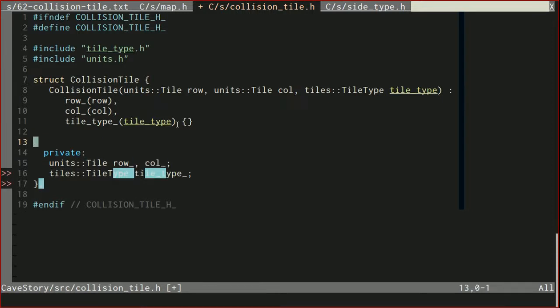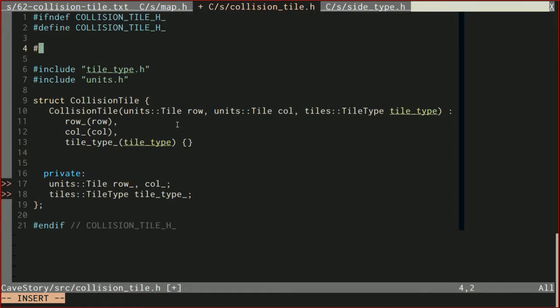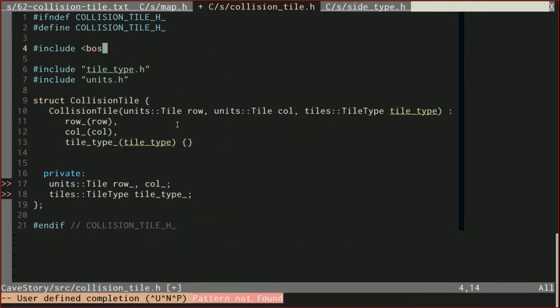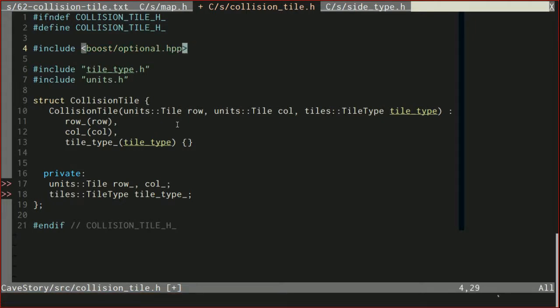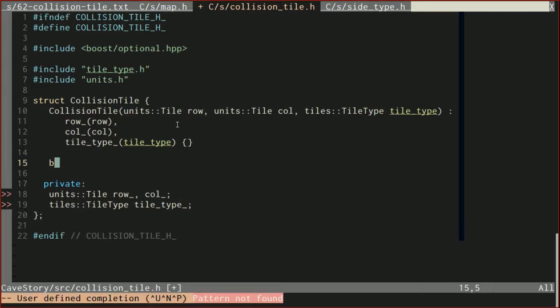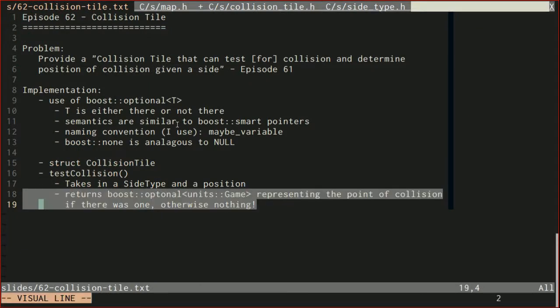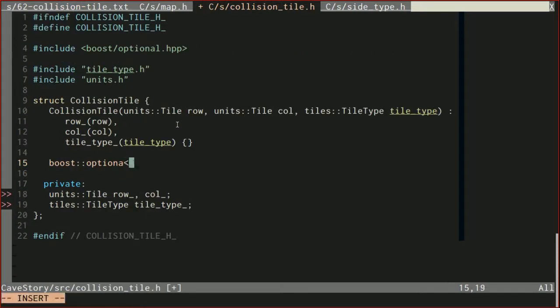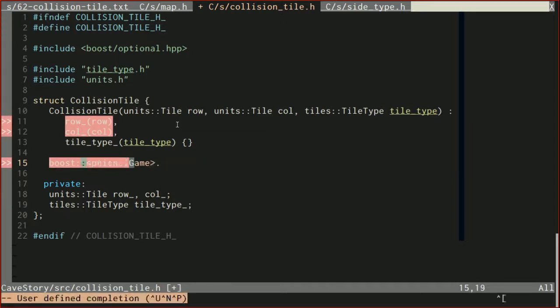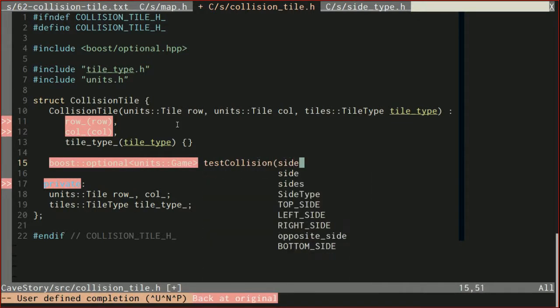to use them. So we'll need to include boost optional, so that we can take full advantage of boost optional. It's going to take in a side type and a position and return a units of game representing the point of collision. So boost optional units of game, except I want it to say optional and not optiona. And it's going to be test collision, sides, side type.